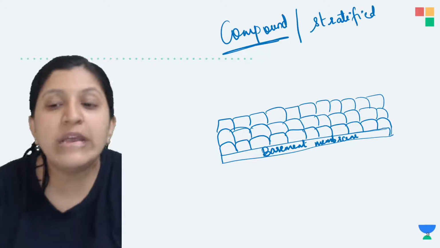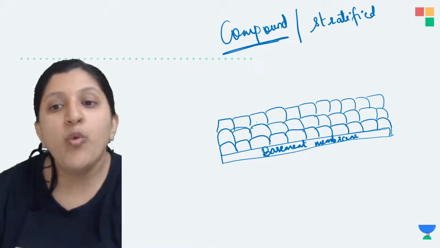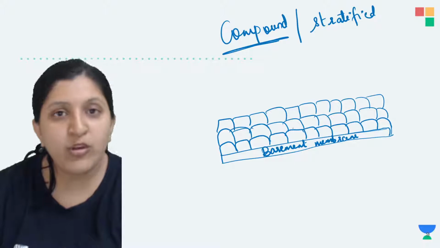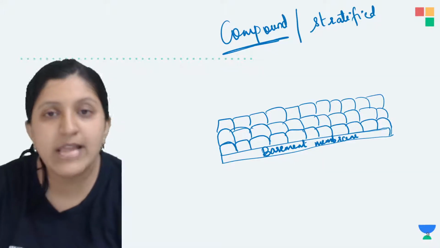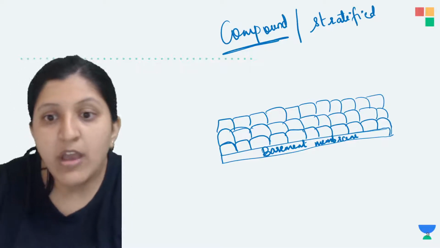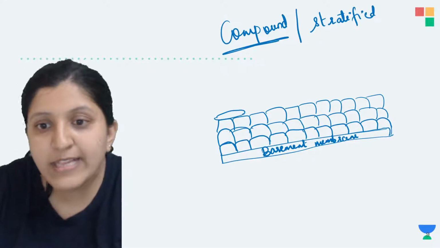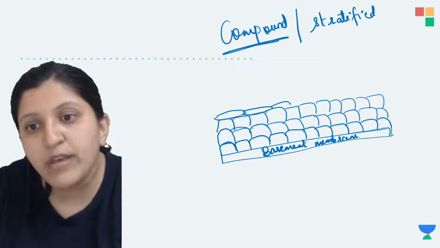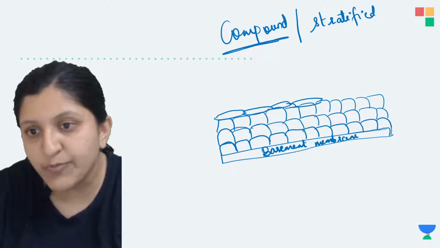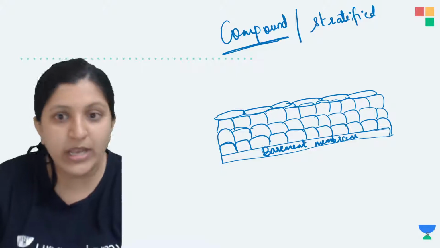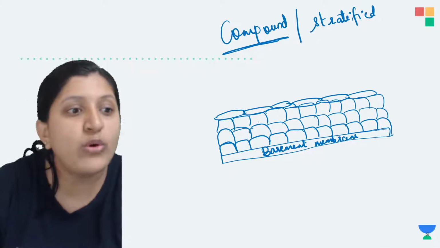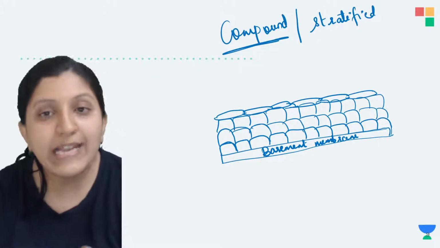Irrespective of the shape, whether it is a flat cell or a cuboidal cell, all that doesn't matter. On top, you can see I have drawn flat cells. The flat cells are called squamous, irrespective of what is down here. That is not considered.